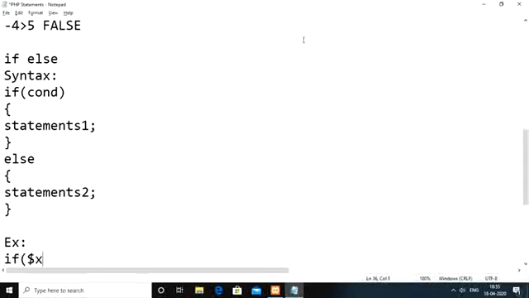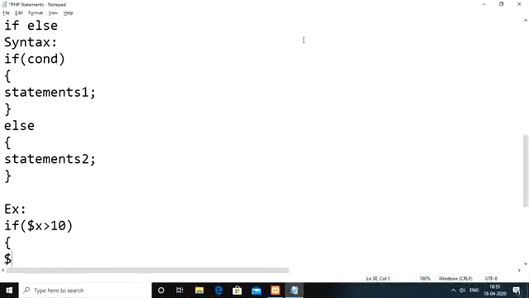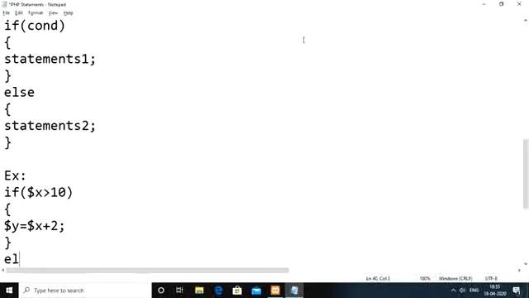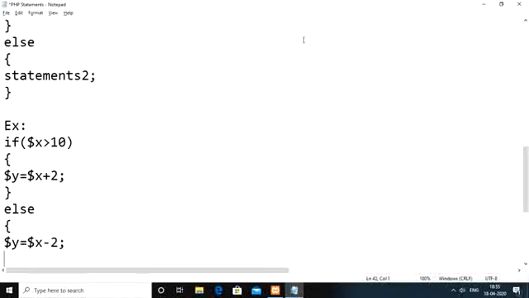Okay, as an example, let us say we write the code something like this: if ($x is greater than 10), then $y = $x + 2. Else, $y = $x - 2. Then you close the else block.